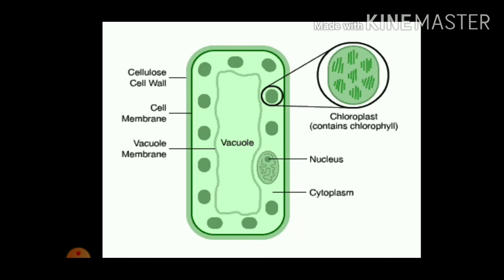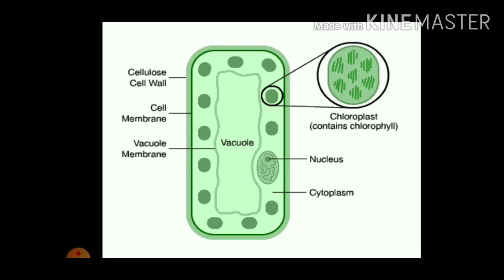Now we will discuss one point: all leaves have a green color, but some do not. What is the reason? Chloroplasts contain the chlorophyll, which gives color to the leaves. As chlorophyll is green, most leaves are green. So what about the leaves which have a different color, some red, some yellow? Do they not contain chlorophyll?